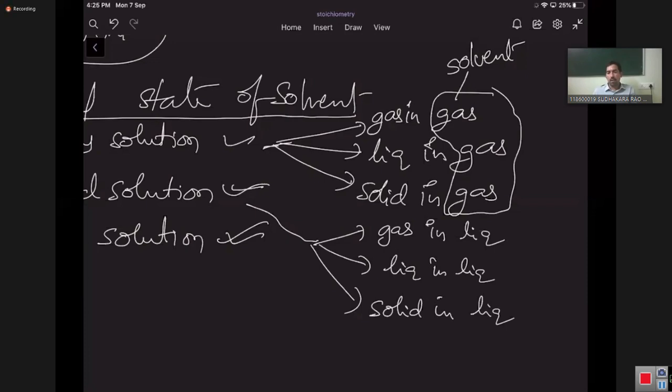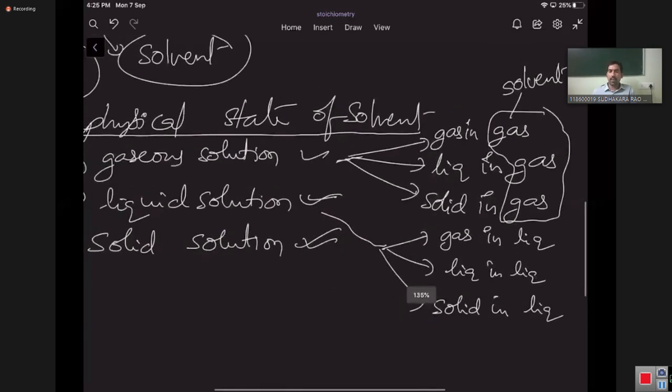In all these cases, the liquid is common. That is the solvent. Liquid is the solvent, and gas, liquid or solid is the solute: gas into liquid, liquid into liquid, solid into liquid.